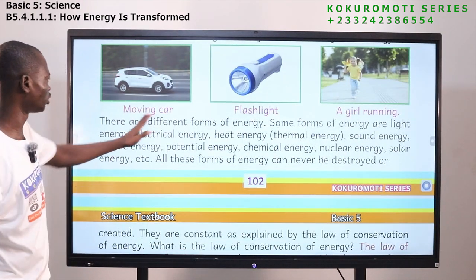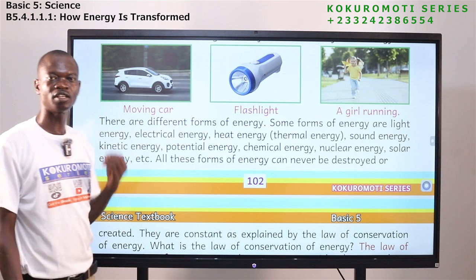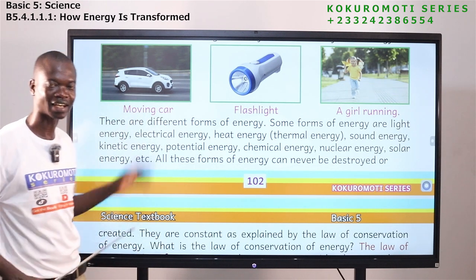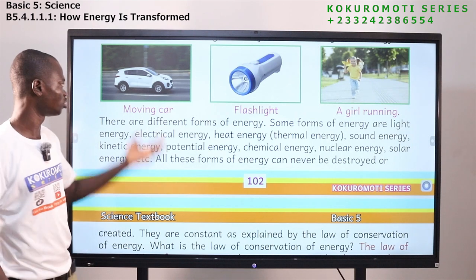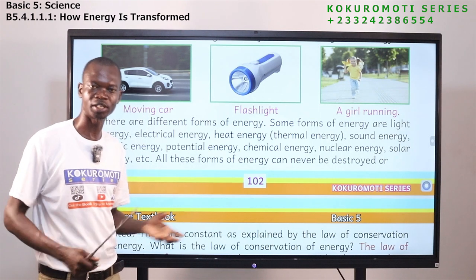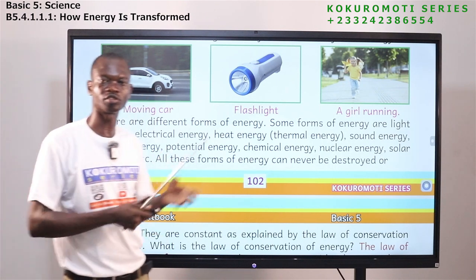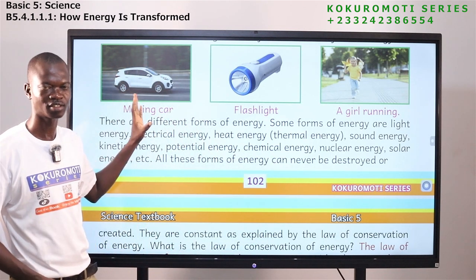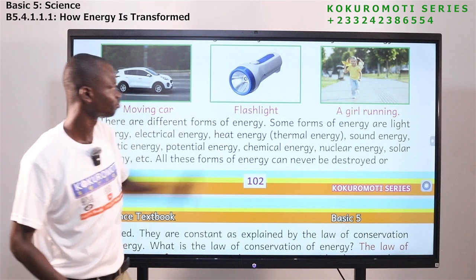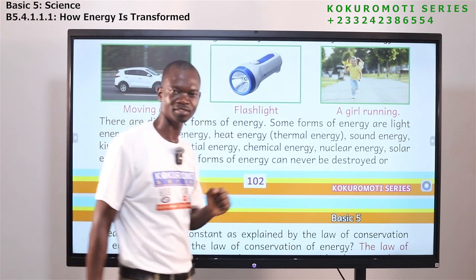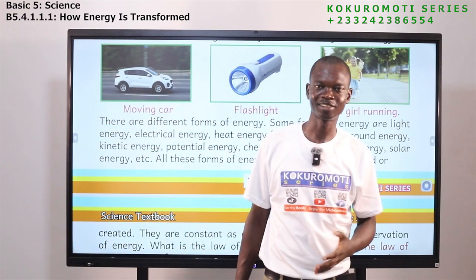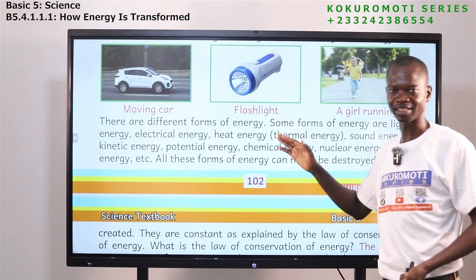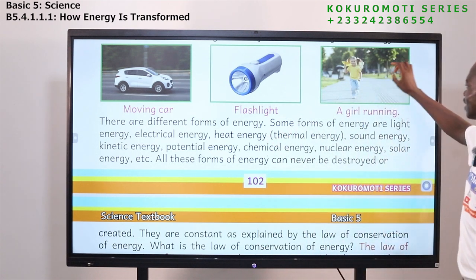Now let's look at this. This is a moving car. If the car doesn't have fuel, can it move? If there is no petrol or diesel in the car, can it move? It will not move. So you see that fuel or petrol is a source of energy for the car. The car needs it before it can work. Now, torch. If you don't have batteries, can it work? No. If there are no batteries in the torch, it cannot produce any light. When you come here, look at this girl.